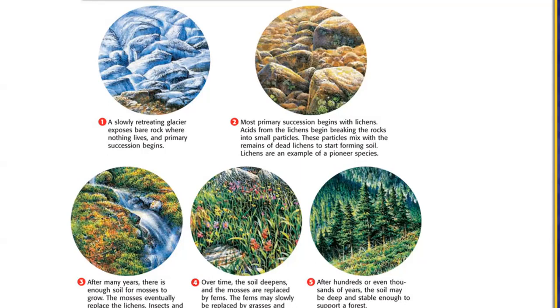So here we need more tiny living organisms, which we call lichens. These living organisms are fungi and algae growing together. The fungi produce acids. These acids start to break down the rocks, time over time, so they turn into small pieces. Within that time, some of these lichens die, and the fungi keep breaking down the lichens, whose remains mix with these small pieces of rock. Like this, we start to form a soil.